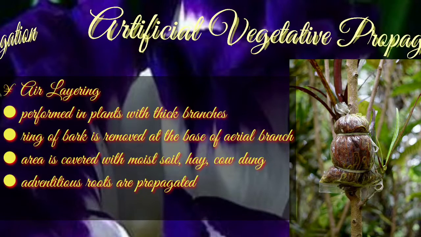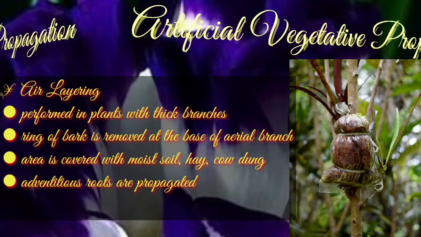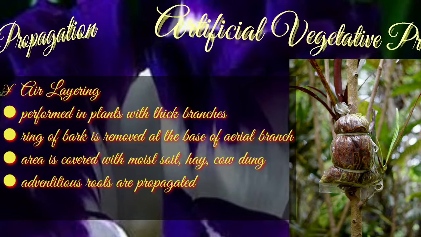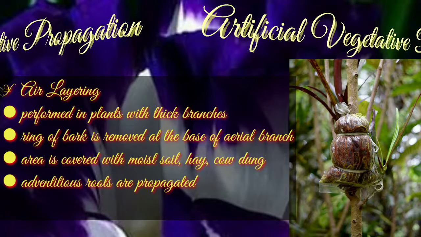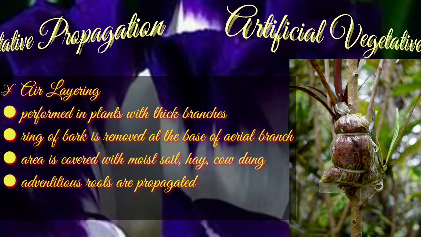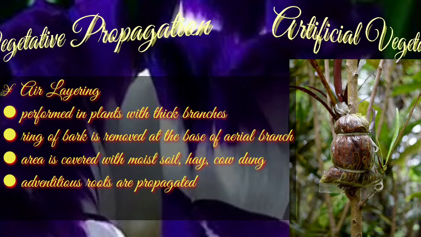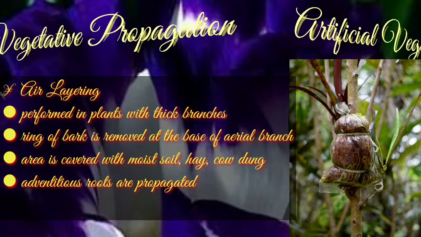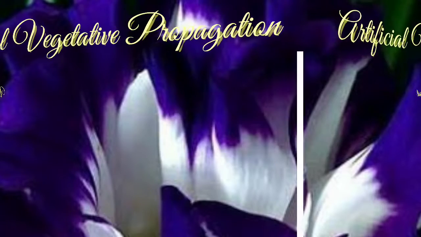The area is covered by moist clay with hay and cow dung and enclosed in a polythene bag. Within one to three months, roots develop in the area of the ring. The branch is then cut and planted.